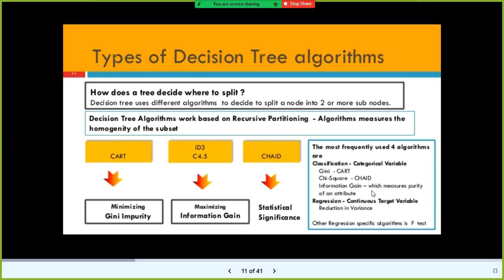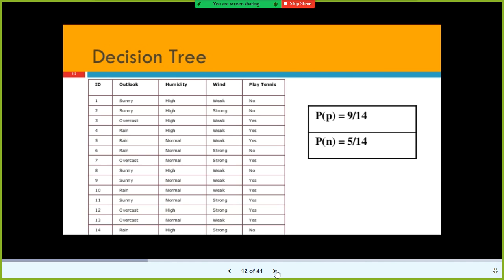This is a separate thing, which measures the purity of an attribute. See, for classification problems, these are the algorithms we can use. For regression problems, it uses reduction in variance. Another regression-specific algorithm is the F-test. Let us not worry about this one. At this moment, you just remember this one. But don't worry, I will explain all these things a little later.